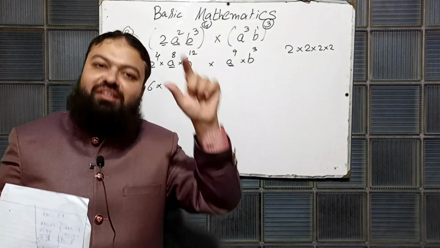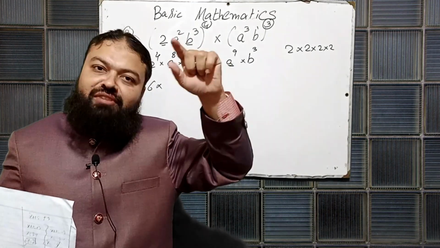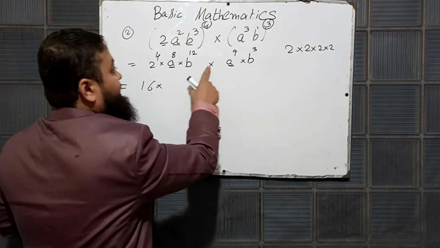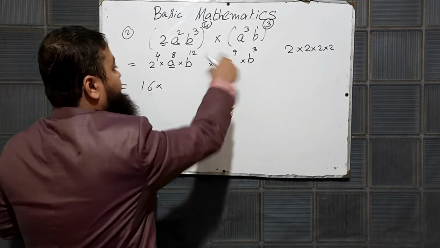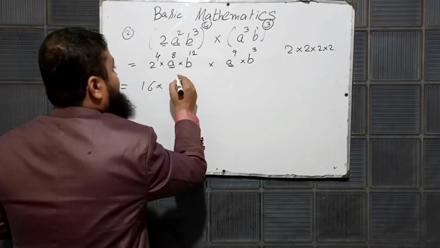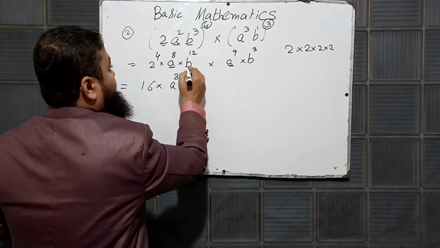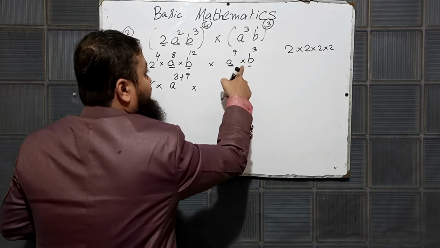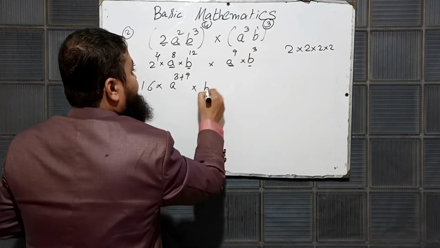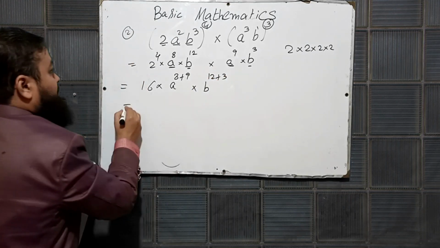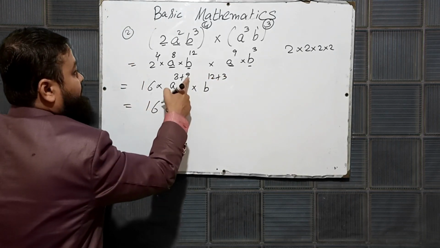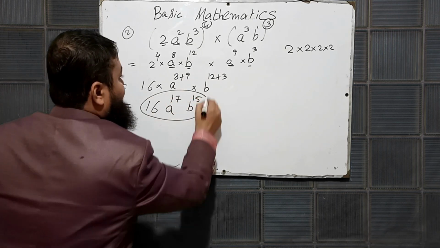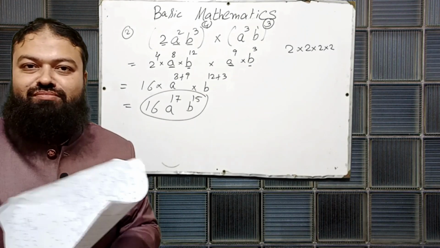In the previous question, bases were same and they were dividing. We subtracted their powers. But this is the rule. Second rule, when bases are same and they are multiplying, powers will be added. a raised to power 8 plus 9. The same procedure will be adopted for this one. b and b bases are same and they are multiplying, powers will be added. b raised to power 12 plus 3. What will be the last answer? 16. a raised to power 9 plus 8 is 17. b power 15. This is the last answer of question number 2.